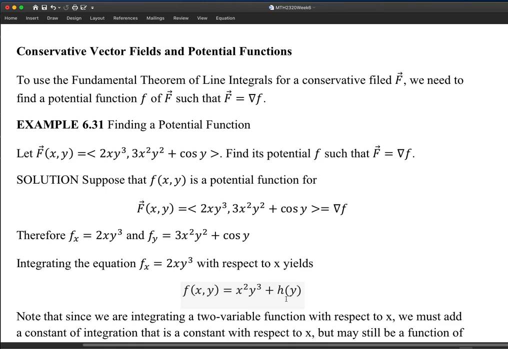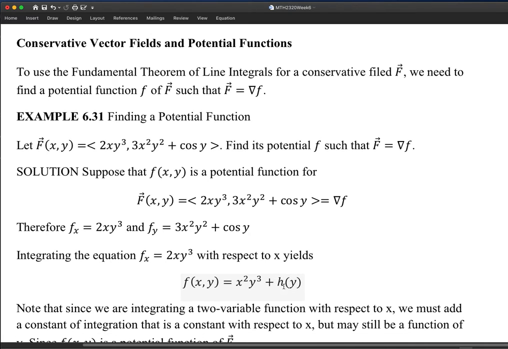But anyway, this time you want to be very careful. Suppose this is a potential function. Really, it is a function of two variables. For example, when we consider the partial derivative with respect to x, then y is a constant. So at this moment, you want to be very careful. The constant I put here at the end could be a function of y.